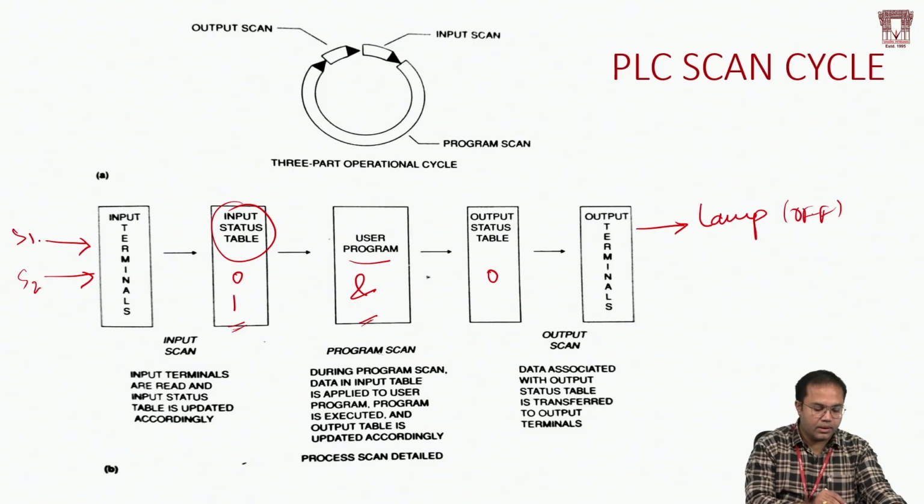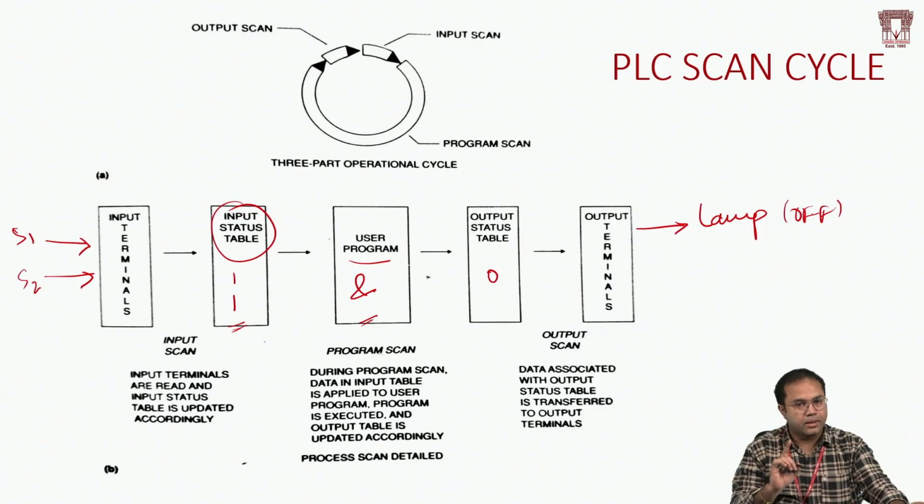Let us say now the S1 status has changed. It has changed its status to high. With respect to this new input, this entry will get updated only if the PLC performs the input scan. That is the significance of the input scan. If the input scan is not done, if it has scanned only once, then only the data from the last scan will be in the picture. That is the reason why the PLC has to perform the scan process continuously.